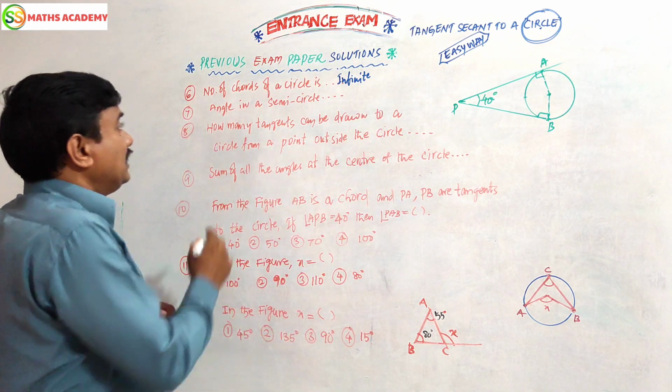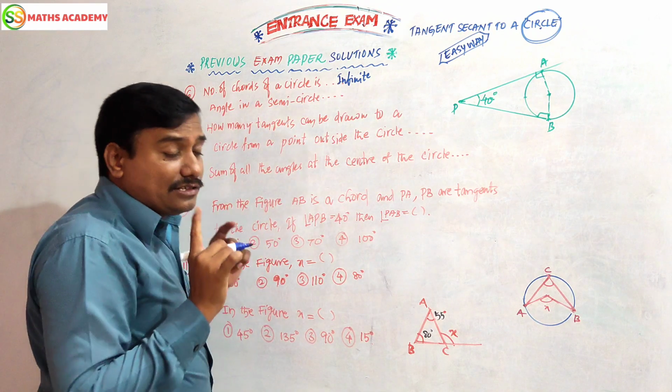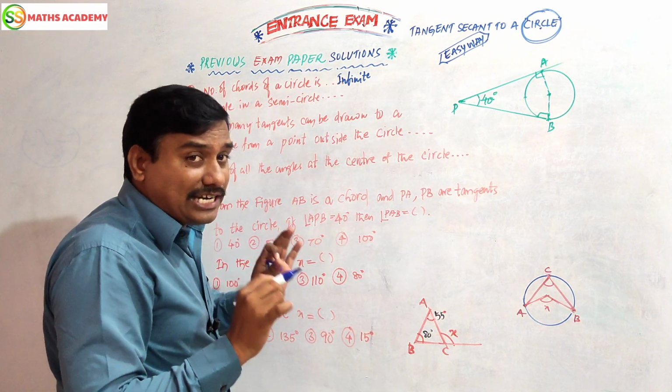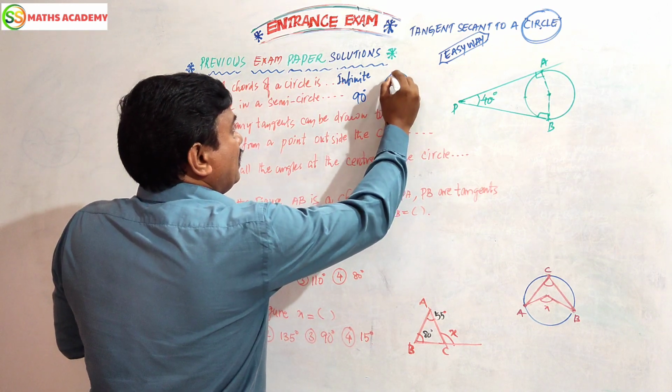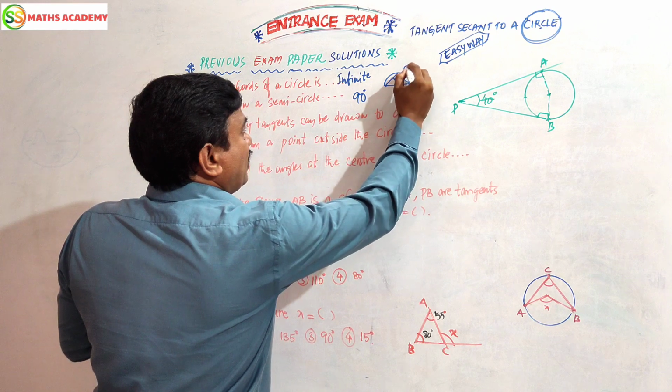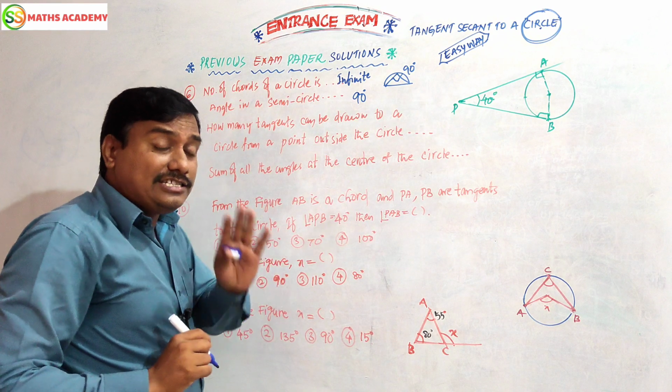Next, angle in a semicircle, that is an absolutely standard question, that is 90 degrees. Angle in a semicircle, for example, here it will be like this, this is 90 degrees. The angle in a semicircle is 90 degrees.